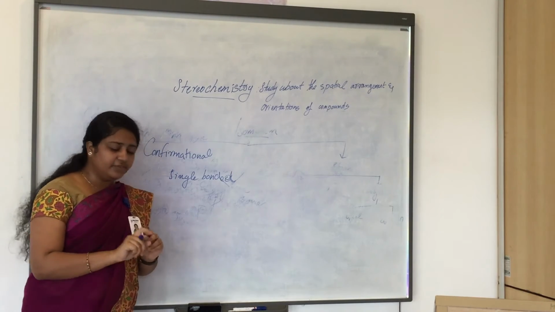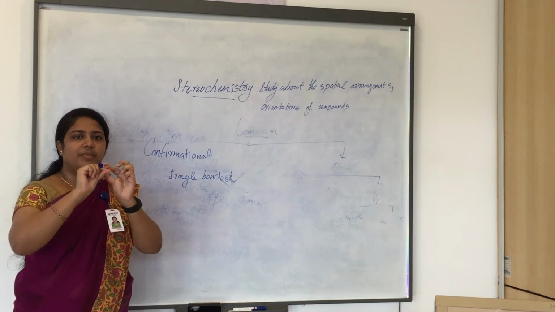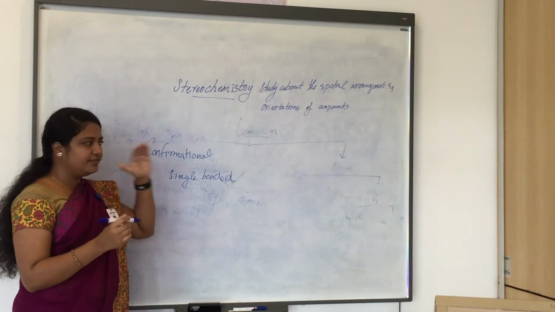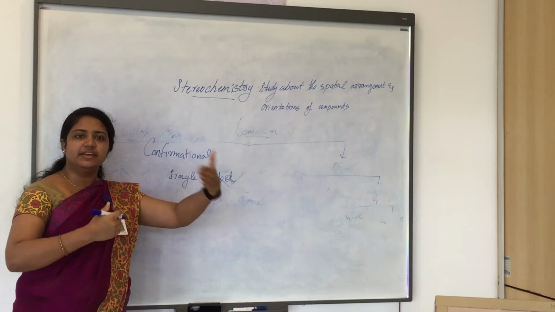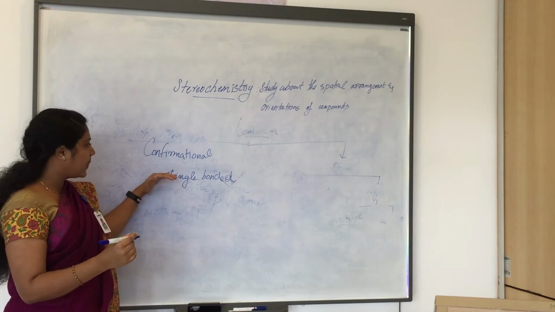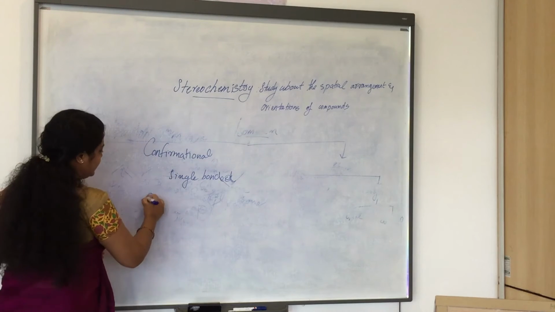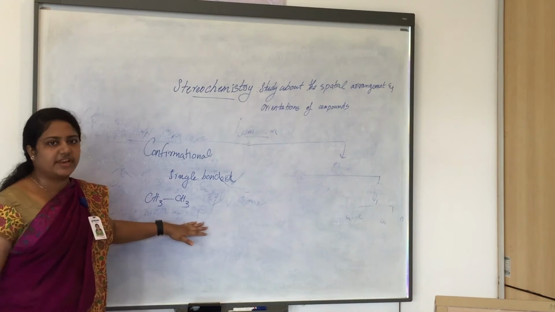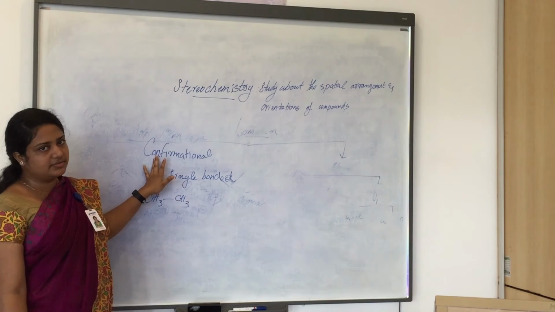That is, if we take this as a compound, by simply rotating or twisting this, we can convert one conformational isomer into another conformational isomer. A compound like ethane is a perfect example for a conformational isomer.